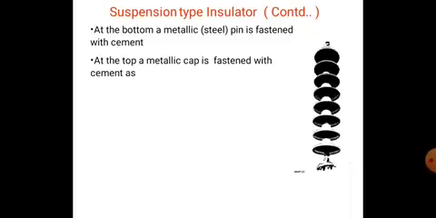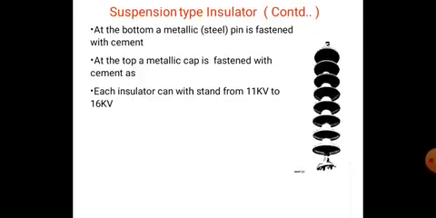At the bottom, the metallic steel pin is connected with cement. At the top, the metallic cap is fastened with cement. Each insulator can withstand 11 kV to 16 kV. Suppose here, how many discs are there? 1, 2, 3, 4, 5, 6, 7, 8. 8 into 11, so approximately 88 kV, or 16 into 8, so it is approximately 132 kV line.